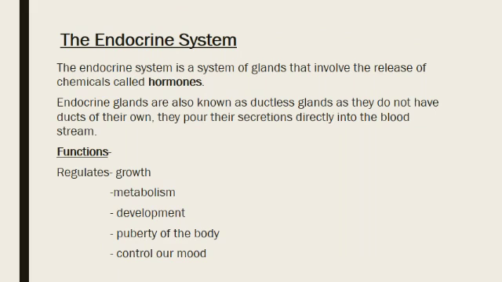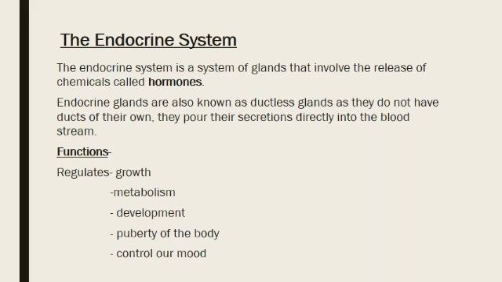Endocrine system. The endocrine system is a system of glands that involve the release of chemicals called hormones. What are glands? Glands are important organs that produce hormones, and these hormones control various functions of our body.